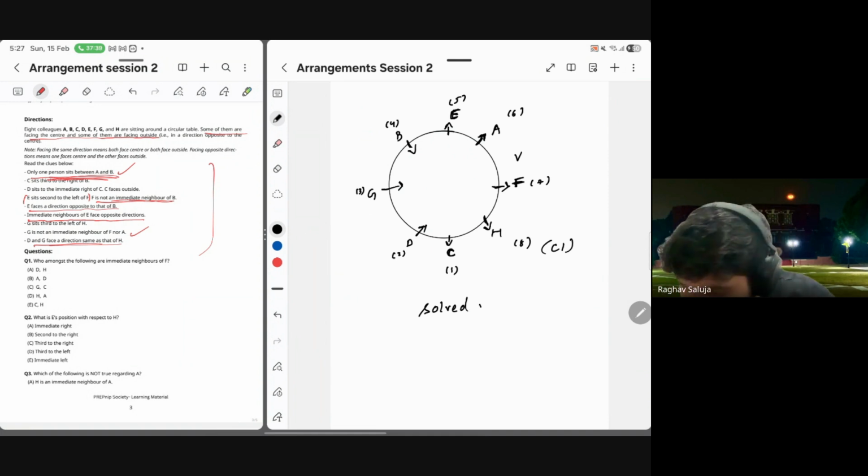So what are the answers? Who amongst the following are the immediate neighbors of F? H and A. H and A are the immediate neighbors of F.